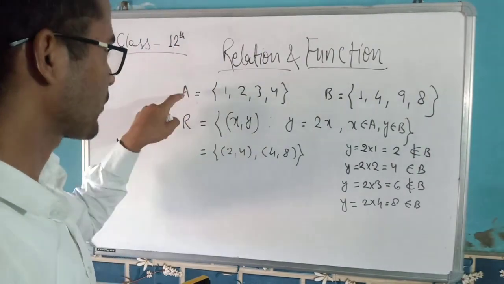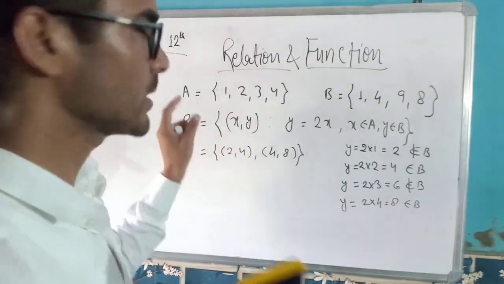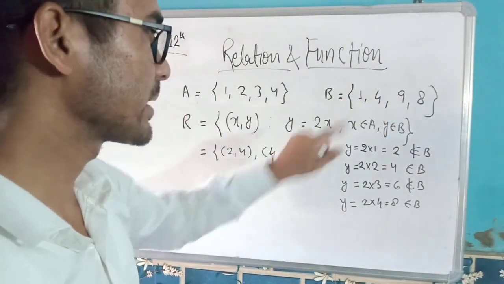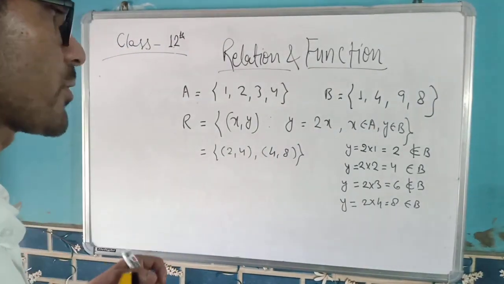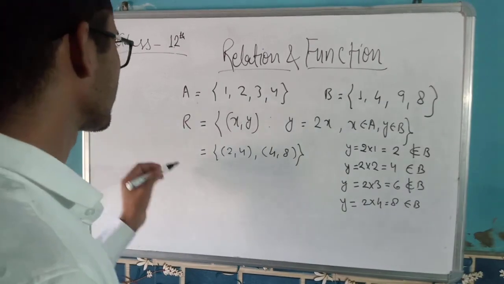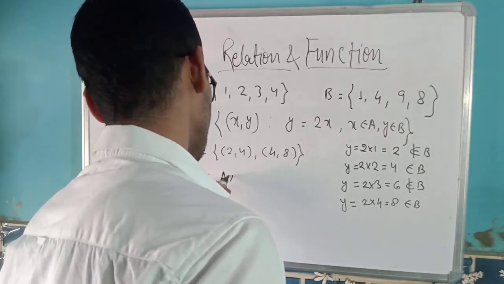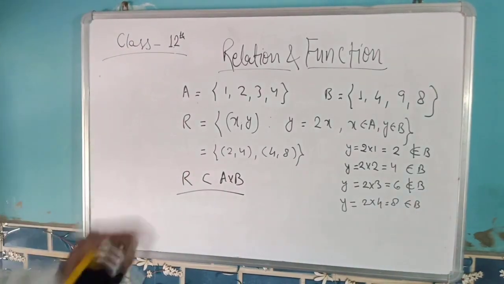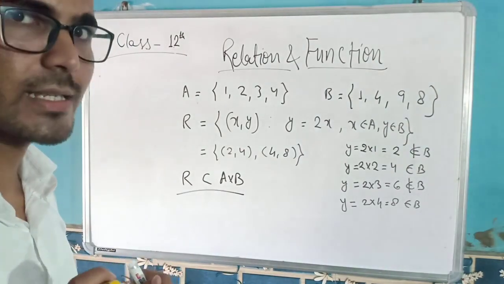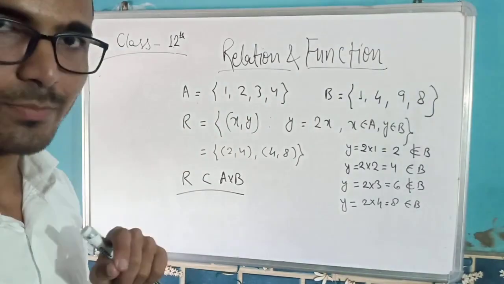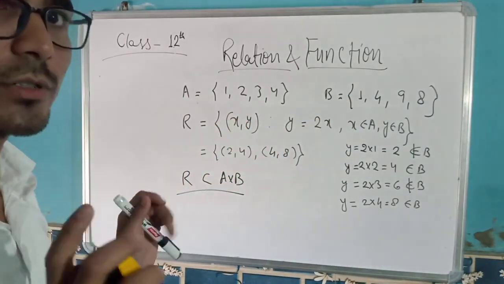4 is in B. So these two elements are related, which means 2 of A is related to 4 of B through this relation. Similarly, 4 of A is related to 8 of B through this relation. So we can say R is a subset of A cross B. One main thing to understand here is that we cannot expect every element of A to be related to every element of B. It's not necessary.